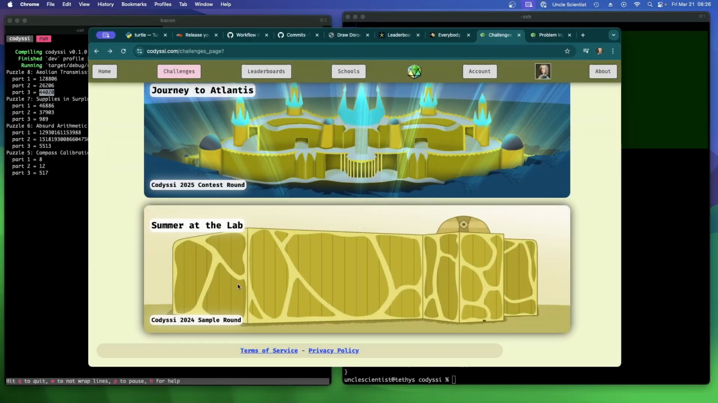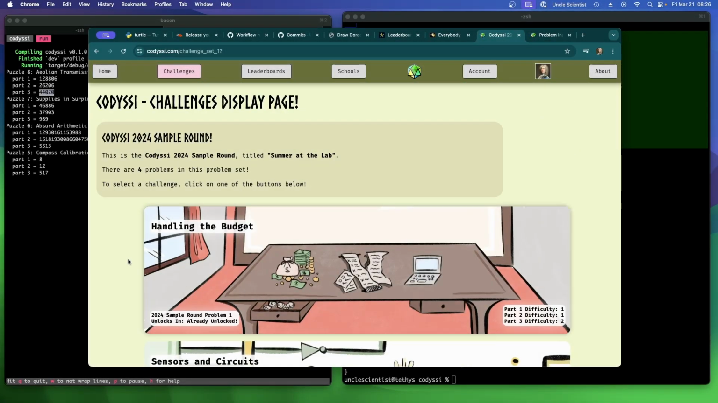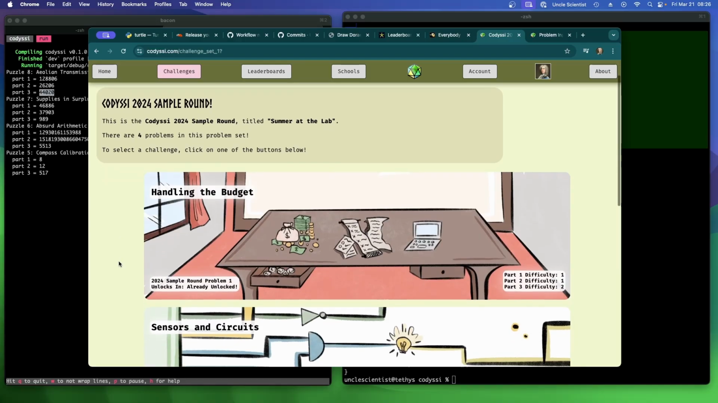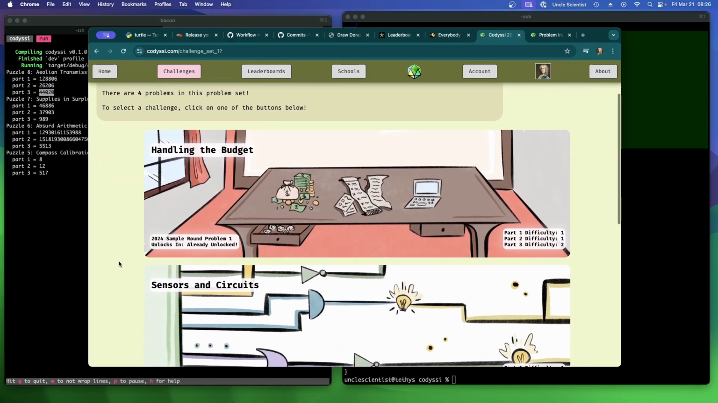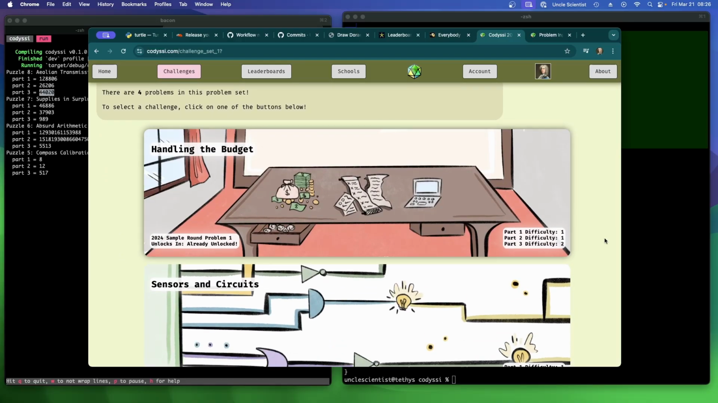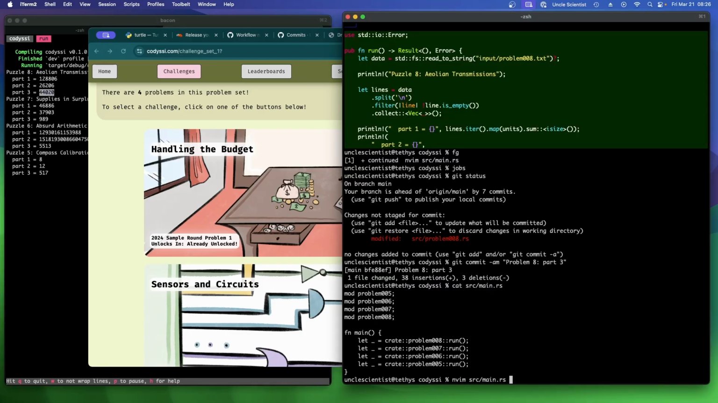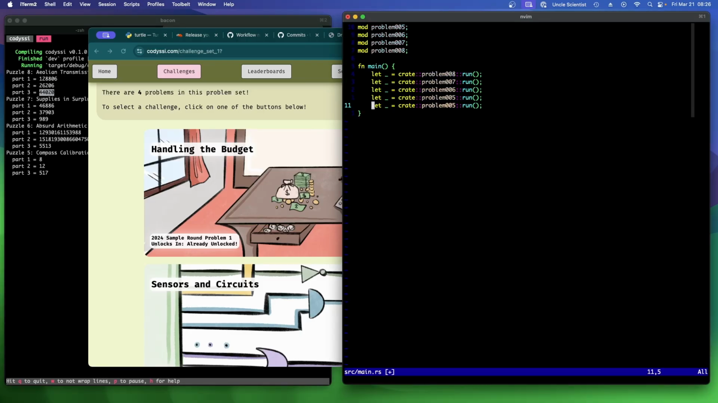I'm assuming this is 1, 2, 3, and 4. So let me try problem 1 here. Handling the budget. Okay, let's get set up for that. I am going to put it down here.